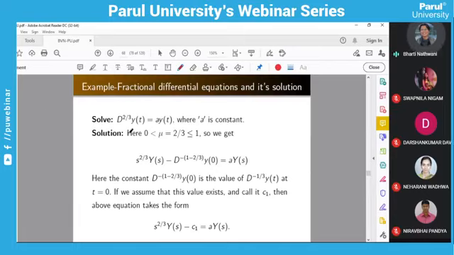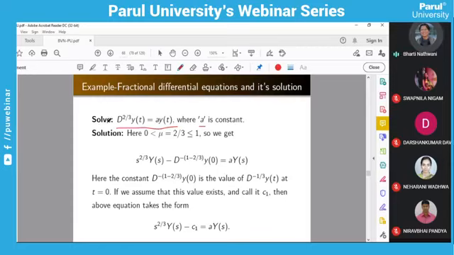Yeah. So see, this is our fractional differential equation where a is our constant. Now, very first you have to observe the order. So this order lies between 0 and 1, it is 2 by 3. So now you have to use the formula for n equals 1. We have written the formula, so you have to use that formula.